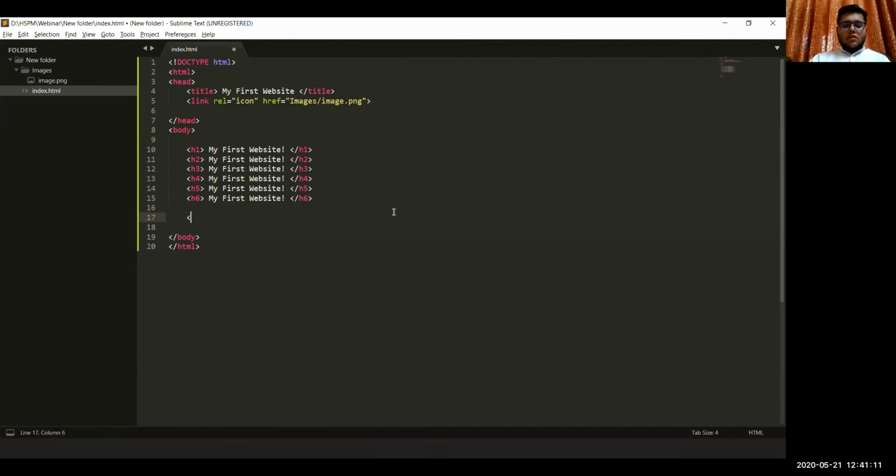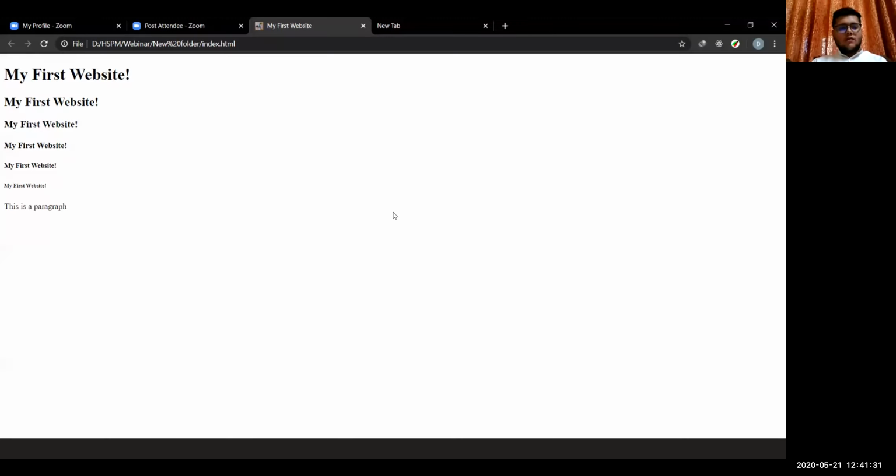Then we can use p tags, which, as I talked about, are the paragraphs we can use in our websites. I will write "this is a paragraph" and reload, and it appears in the form of a paragraph.